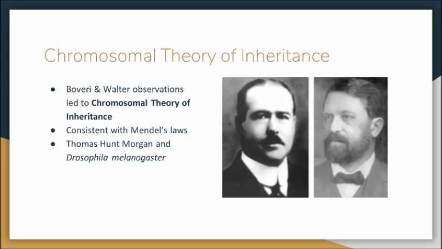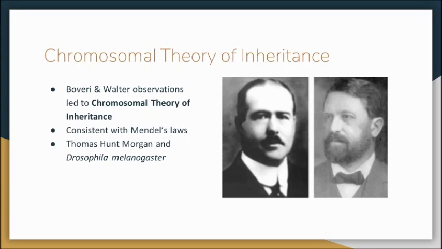A lot of different scientists and geneticists contributed to this theory, Boveri and Sutton in particular, here pictured. The chromosomal theory of inheritance identified chromosomes as genetic material that were responsible for Mendelian inheritance.